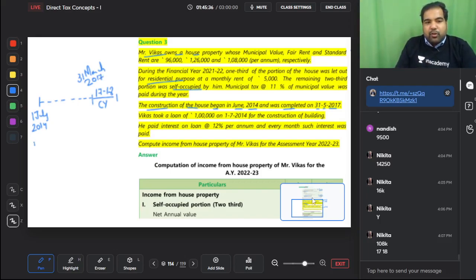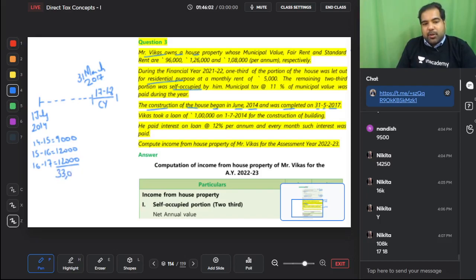So let's calculate for the year 14-15 for 9 months. So 1 lakh into 12% divided by 12 into 9 is 9,000. For 15-16 it is 12,000. For 16-17 it is again 12,000. So 12 plus 12 plus 9 totally is 33,000.